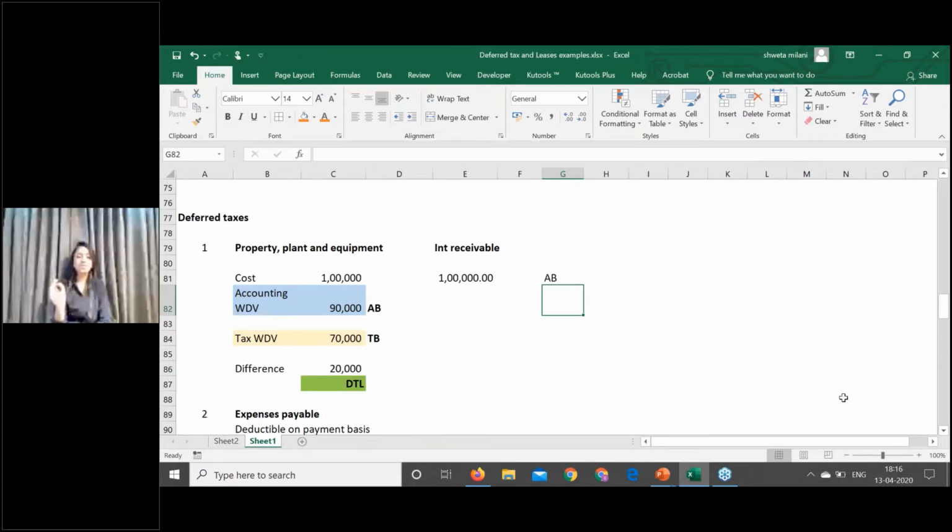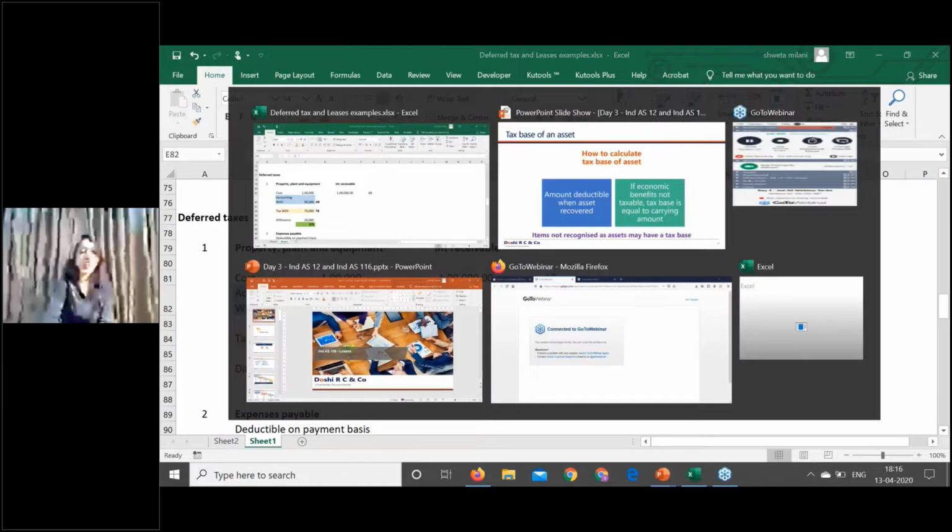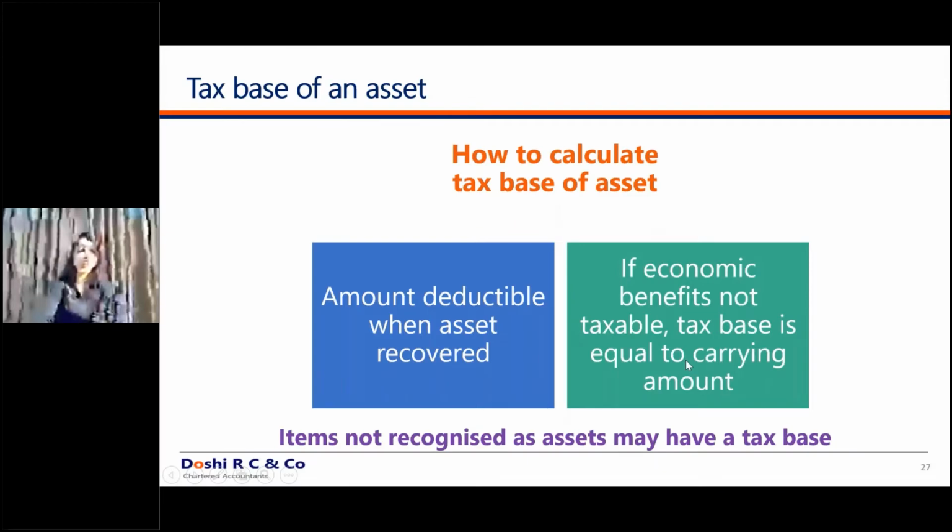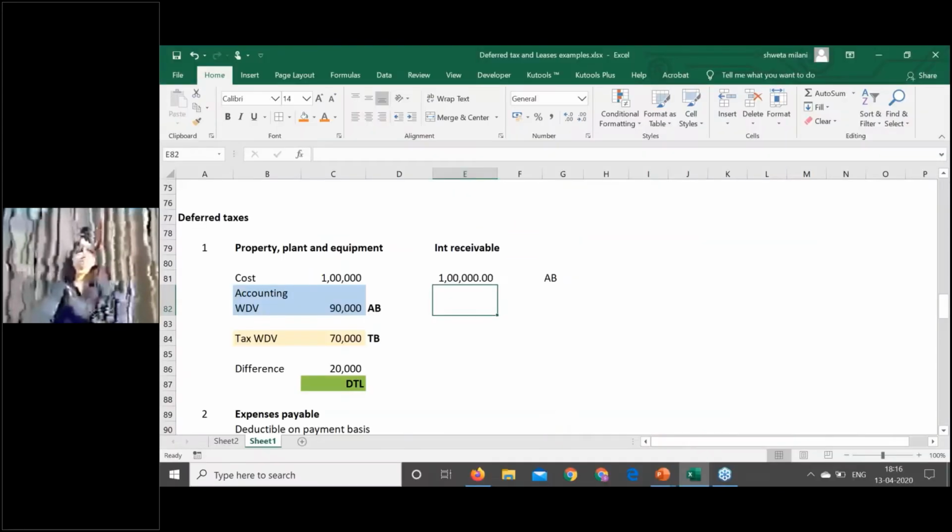This is the income I have shown in my books. Even in tax books, the income is already offered for tax. Interest receivable is already offered for tax. So if economic benefits are not taxable when the asset is recovered, tax base is equal to the carrying amount. So what is my tax base? 1 lakh itself. So logically, don't go by the definition.